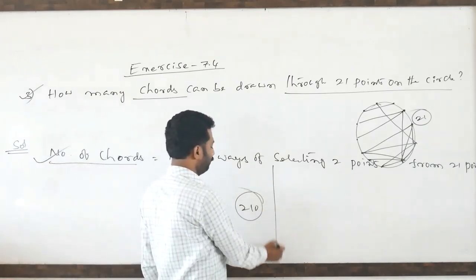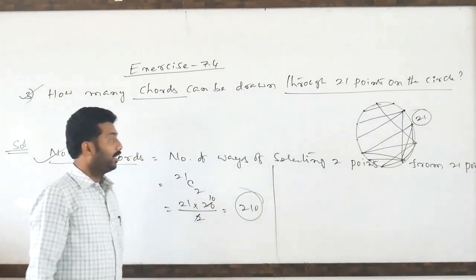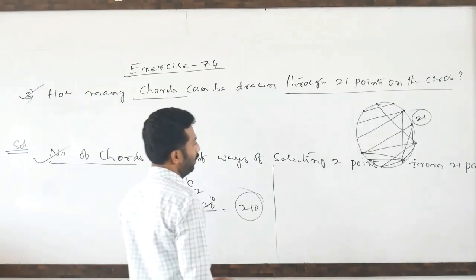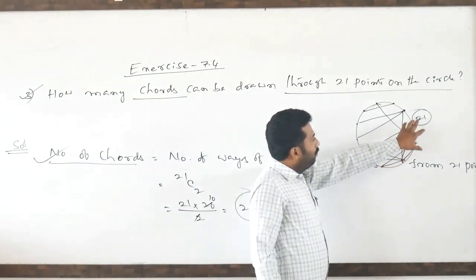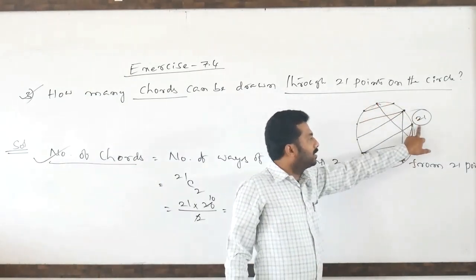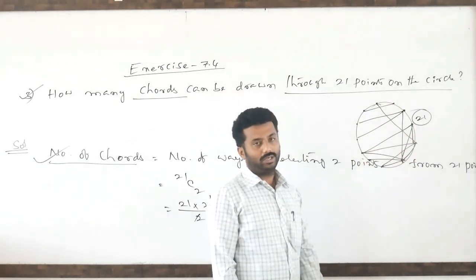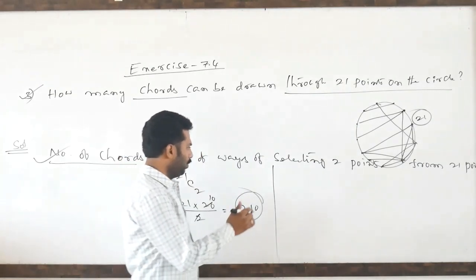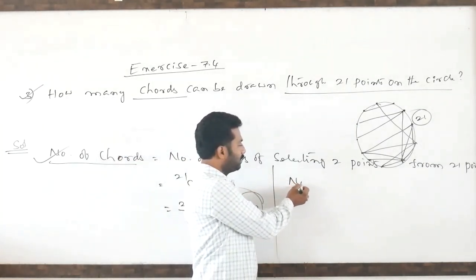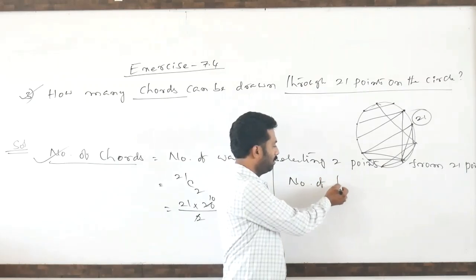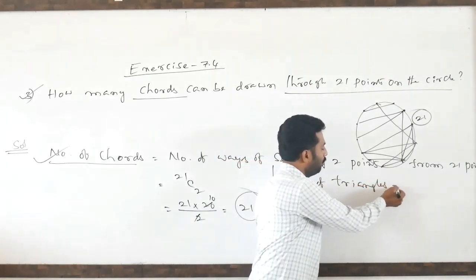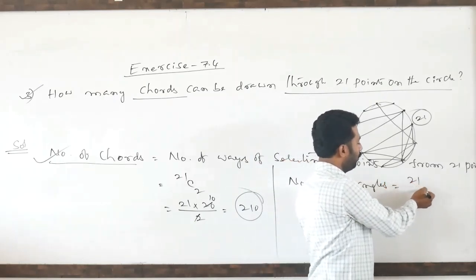Same question: how many triangles can be drawn? Here there are 21 points. How many triangles can be drawn, meaning circumcircles?